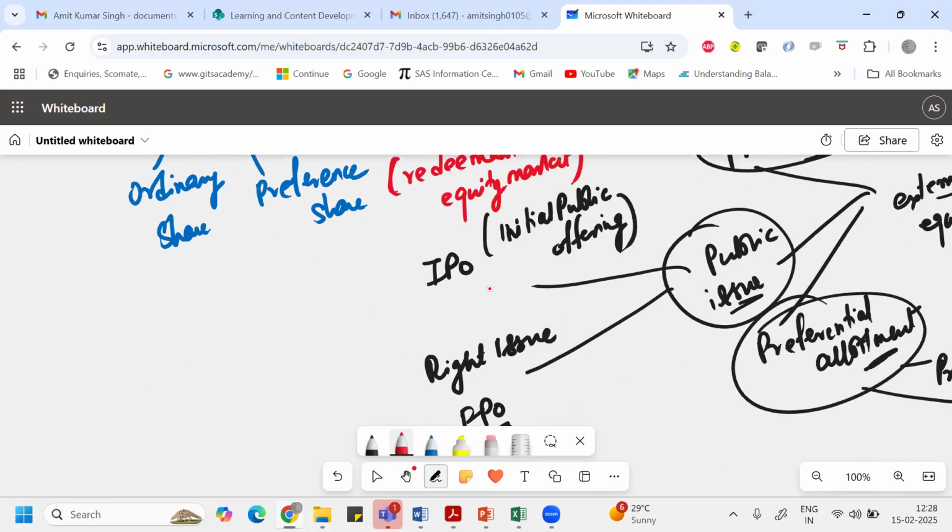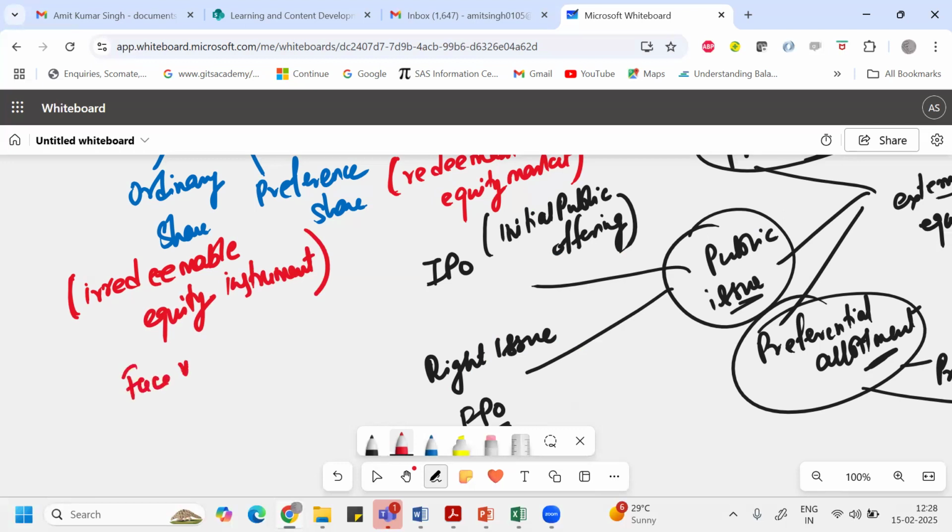Ordinary shares are an irredeemable equity instrument. Irredeemable equity instrument basically means that the company will never take your money back. Whatever money you have given, as long as the company doesn't go bankrupt, they will not take that money back from you.